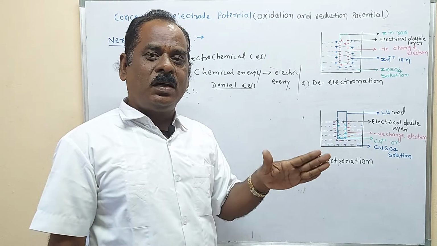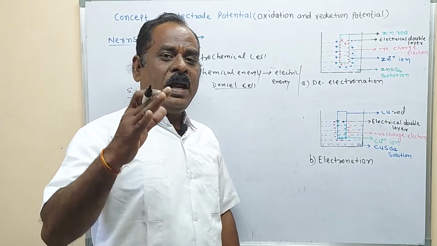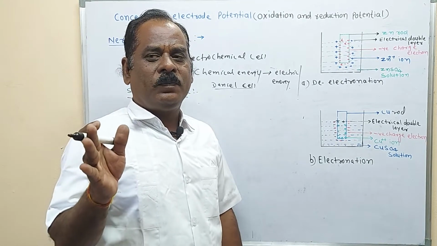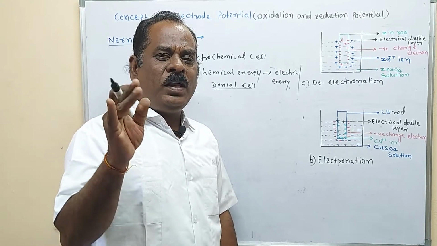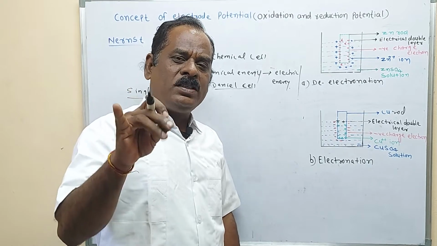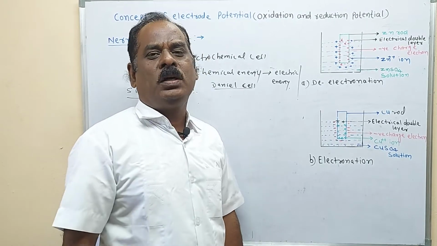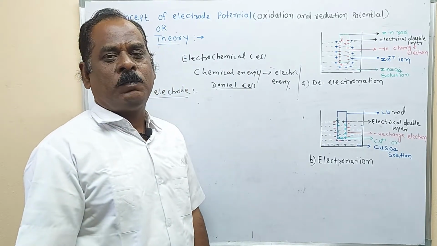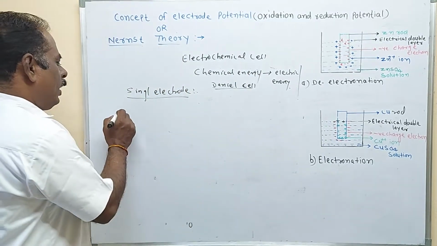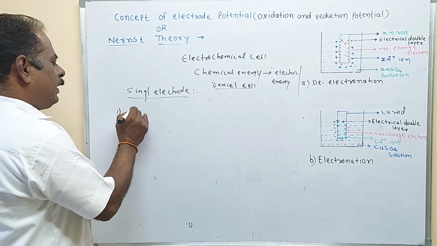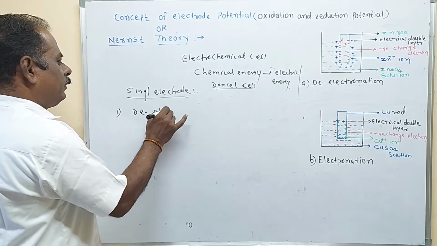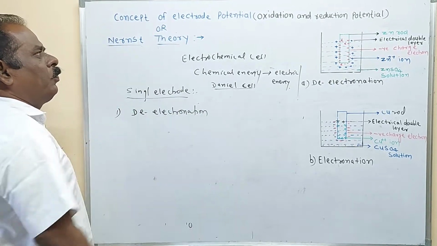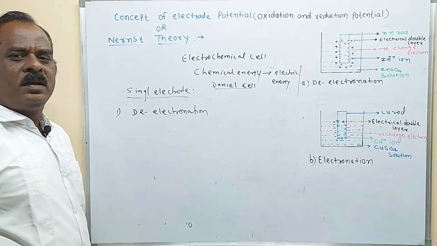The scientist Nernst tried to explain how potential develops, what is the origin of potential. He explained that when a metallic rod is dipped in its own salt solution, there are two possibilities, two types of processes take place: one is electronation and the second is de-electronation. The concept of electrode potential was first studied by the scientist Nernst.